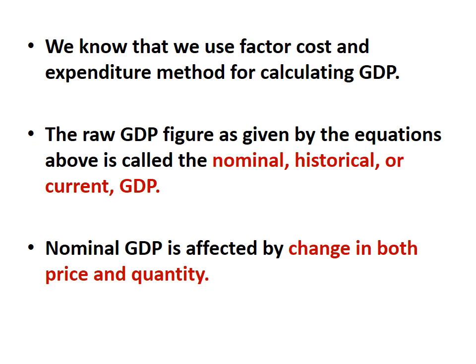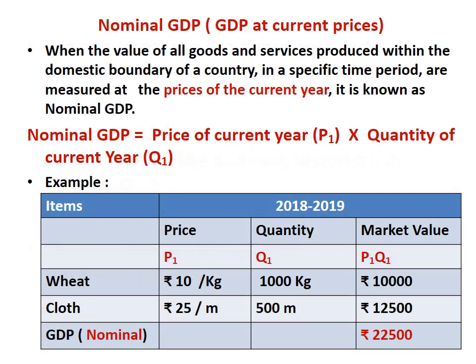Now we know that we use the factor cost and expenditure methods for calculating GDP. The calculations which we have made are known as nominal, historical or current GDP. So nominal GDP is affected by change in both price and quantity. Now let's see what nominal GDP is. It is also known as GDP at current prices.